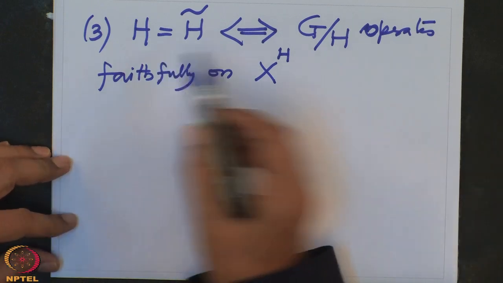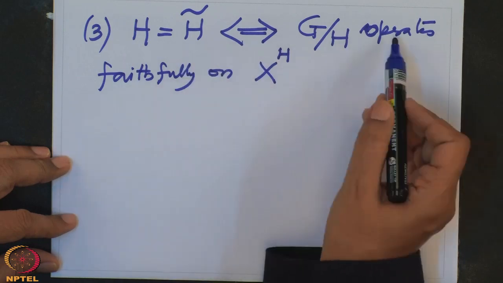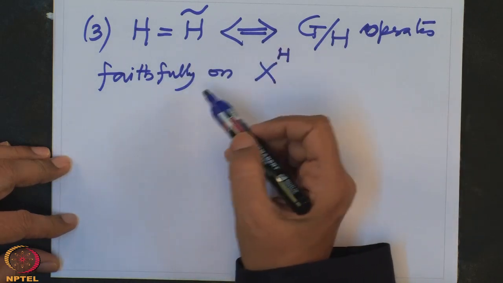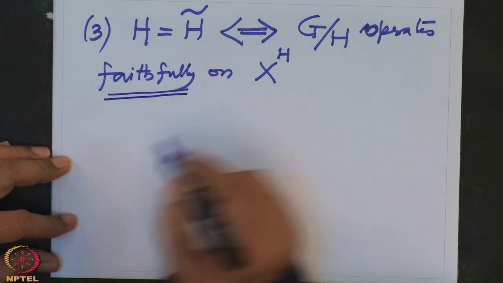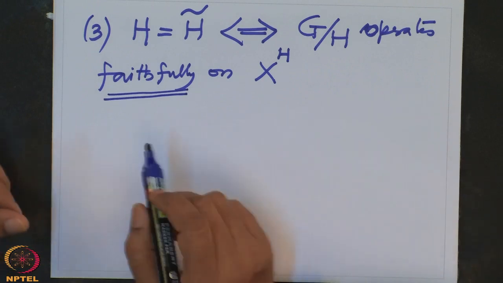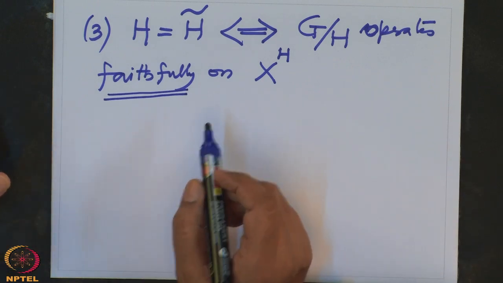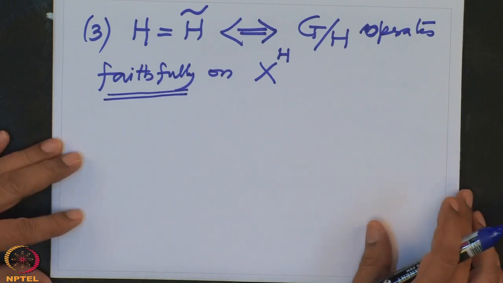Both ways are clear. That is essentially when you say a group operates faithfully on the set, that means the kernel is trivial. So I want to use this information in our situation in the Galois field extension case. This I will do after the break.